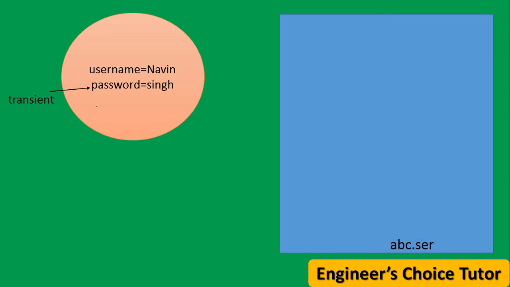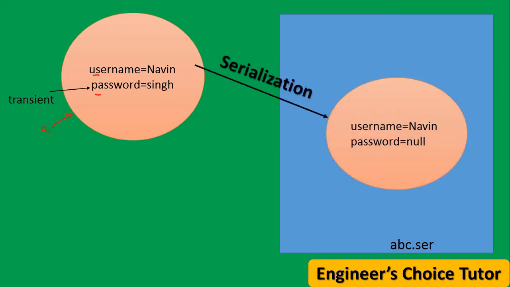Now see, this is an object, and a1 is a reference variable pointing to this object. In this object there are two variables, username and password. I want to save the state of this object into a file. That is what we call serialization: the process of saving the state of an object to a file. So I want to save the state of this object to the file abc.ser.